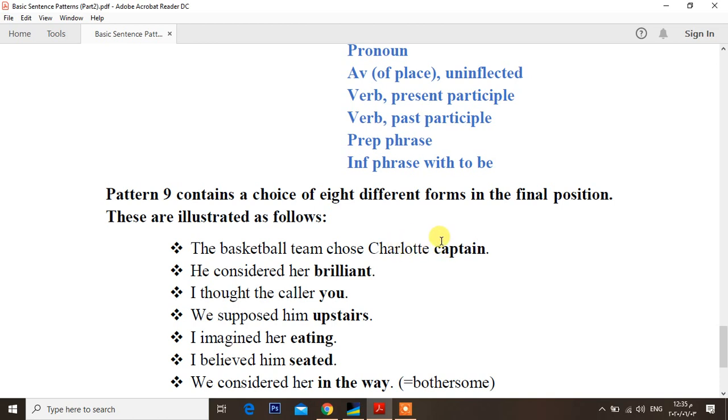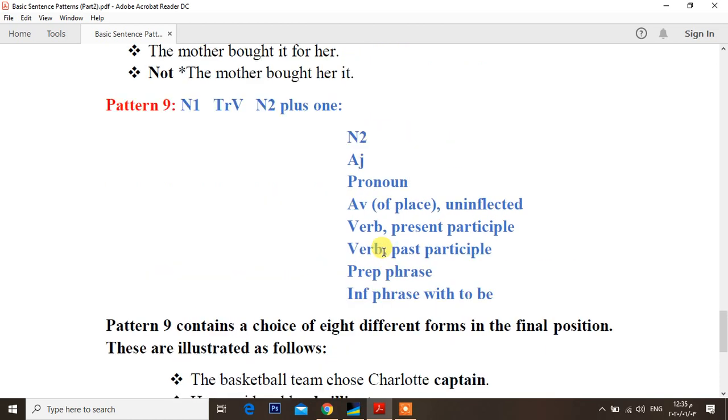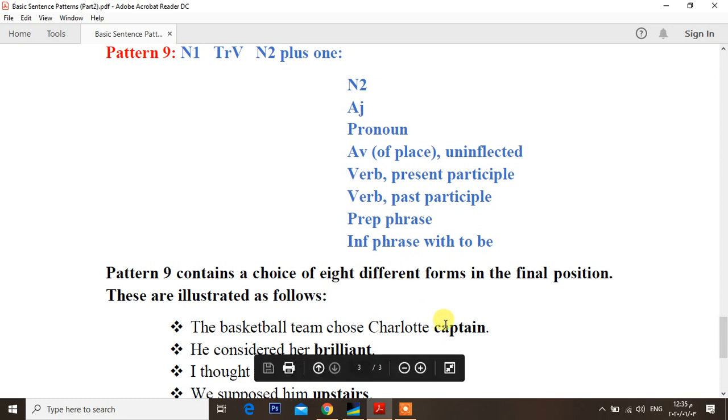They have the same referent, so Charlotte is N2 and captain is N3. They are referring to the same person, so this is N2 and N2 also.